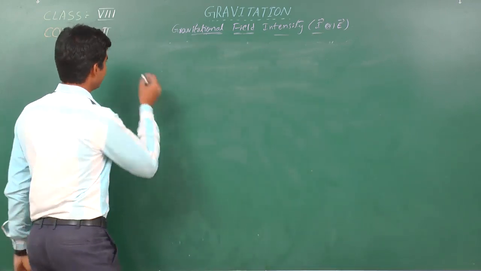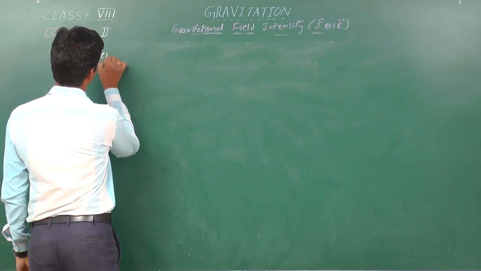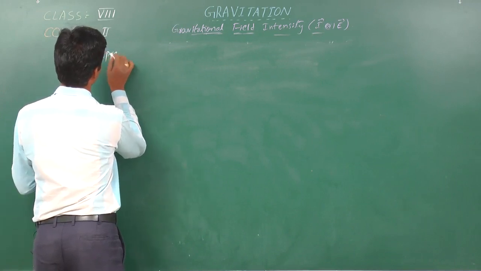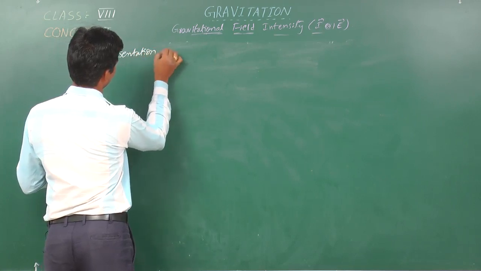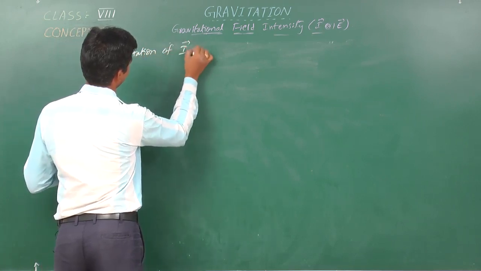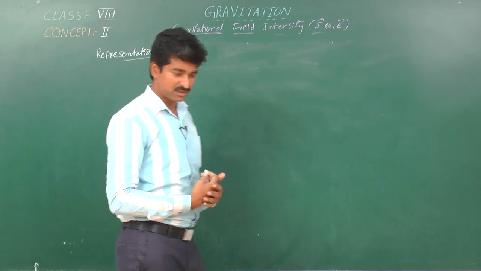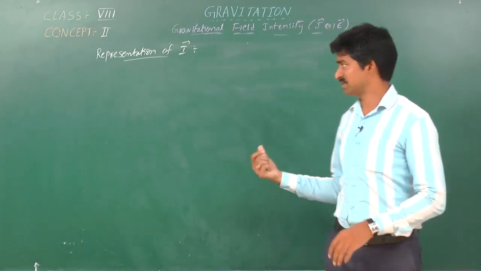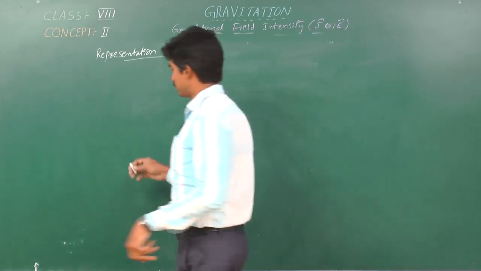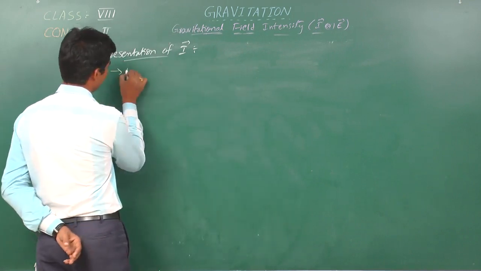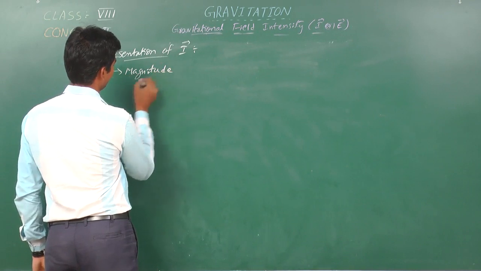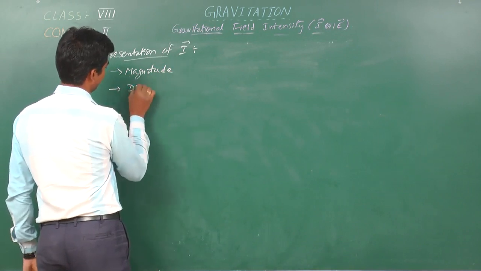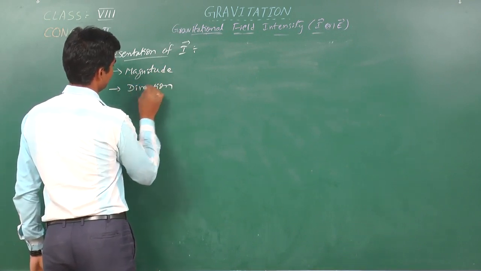Representation of I. So, what is the magnitude of I? Just now I said that it is a vector quantity. Vector quantity means definitely it should have two qualifications: one is magnitude and another one is direction.